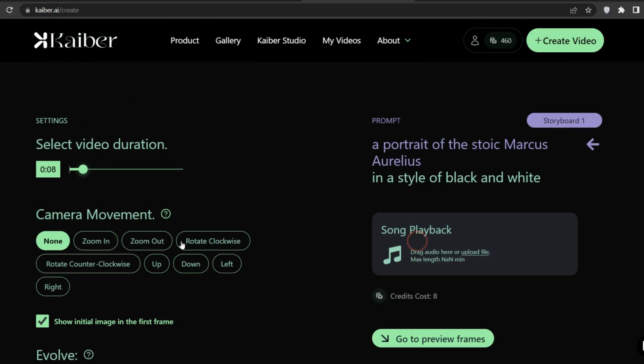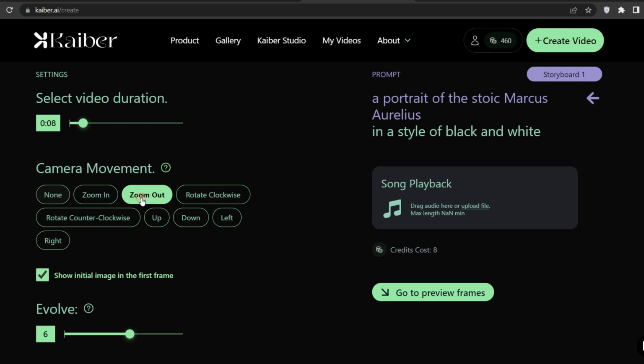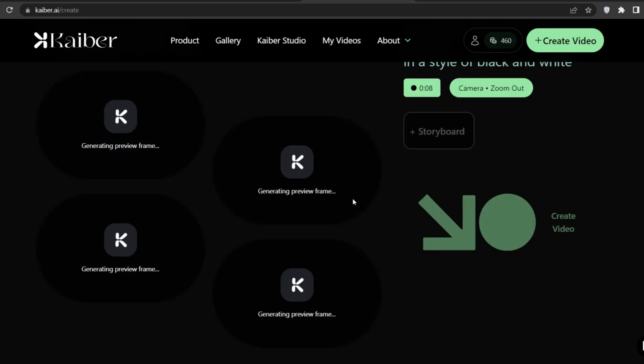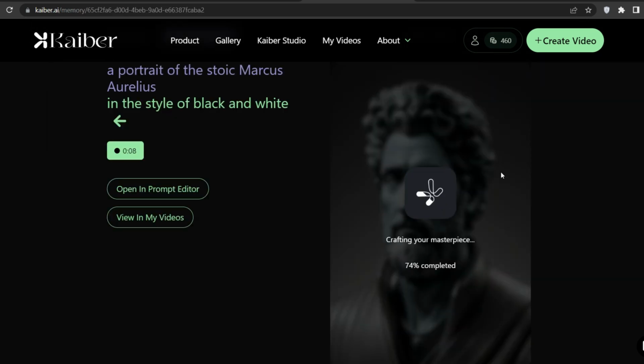Back to Kyber. Now scroll down a bit and click on Video Settings. Select the duration of the video. I prefer not more than 15 seconds. Then in here you have the camera movement. It's optional, but I will put Zoom Out, for example. Finally, hit the Go to Preview Frames, click on the frames you want, and lastly click on Create Video.